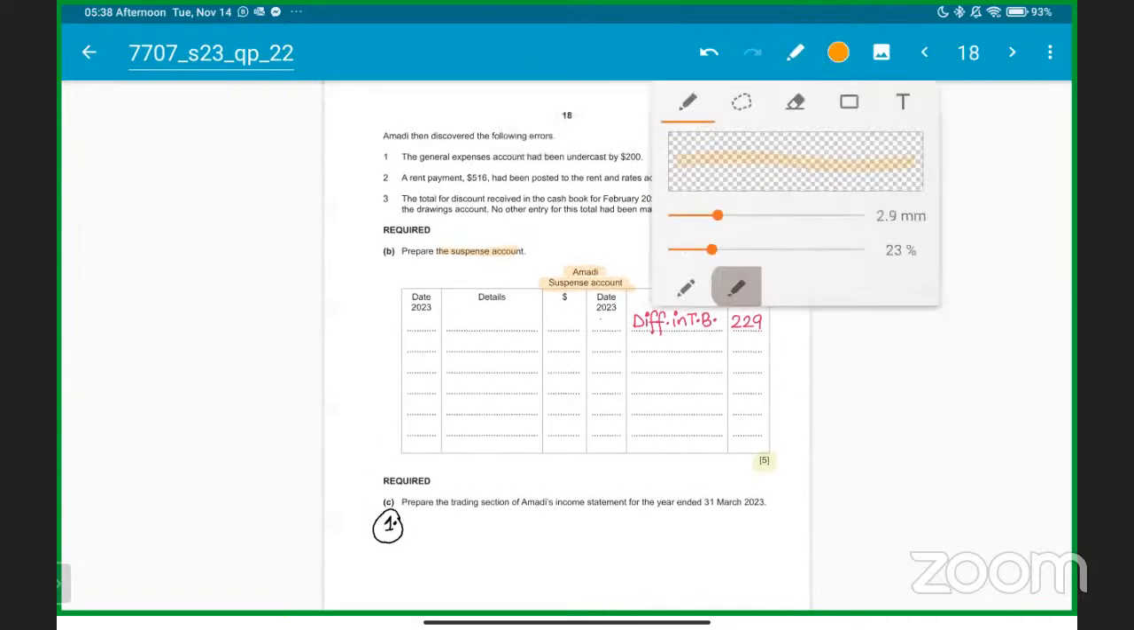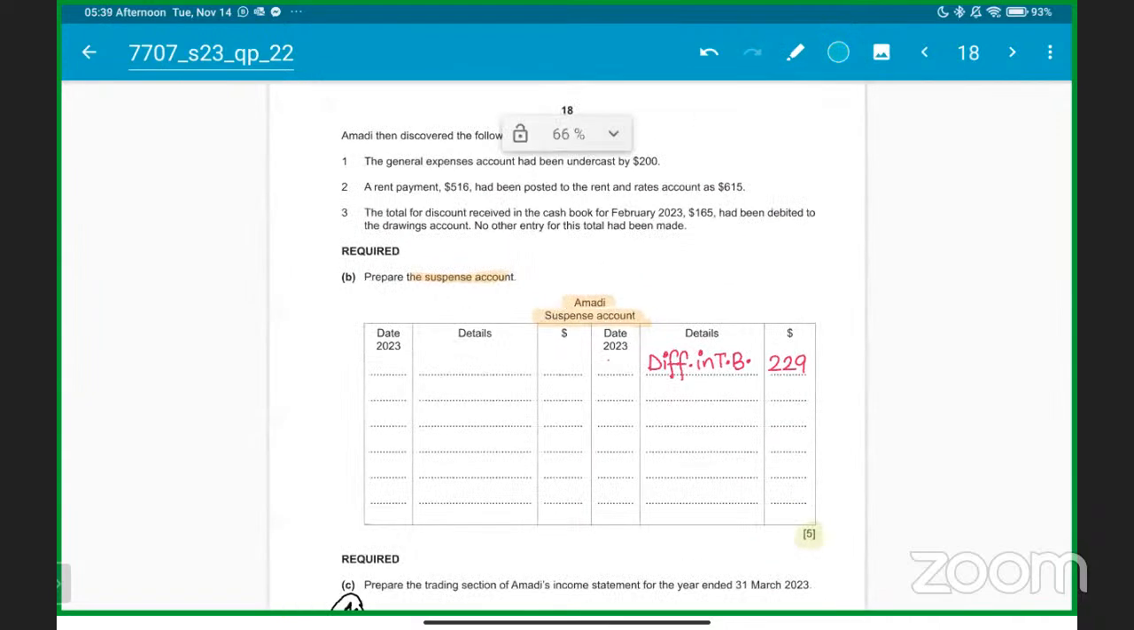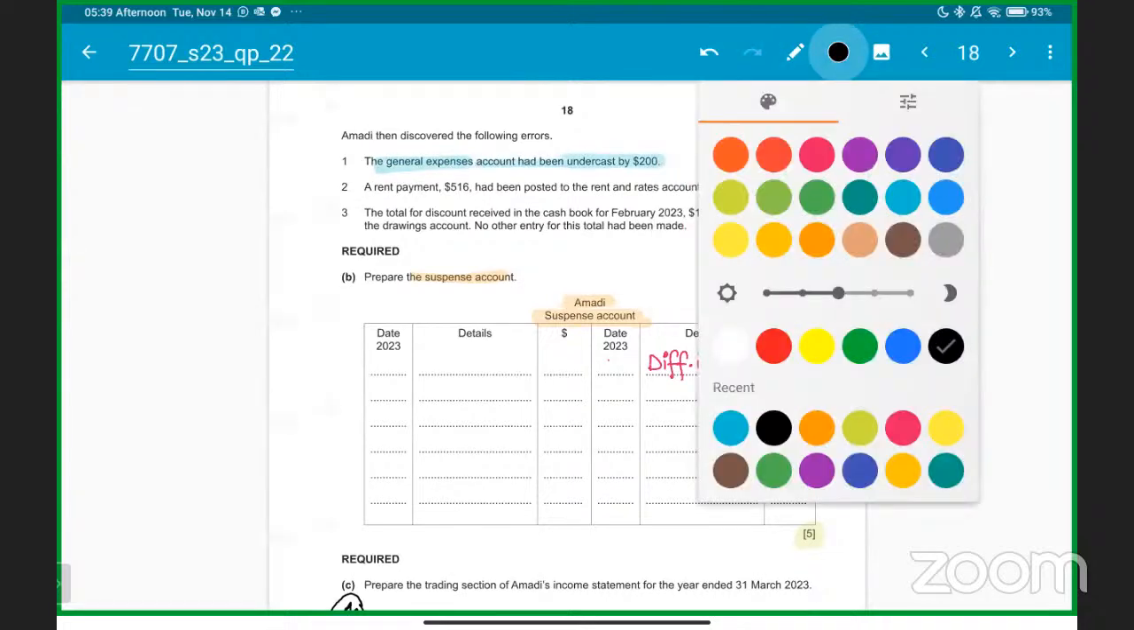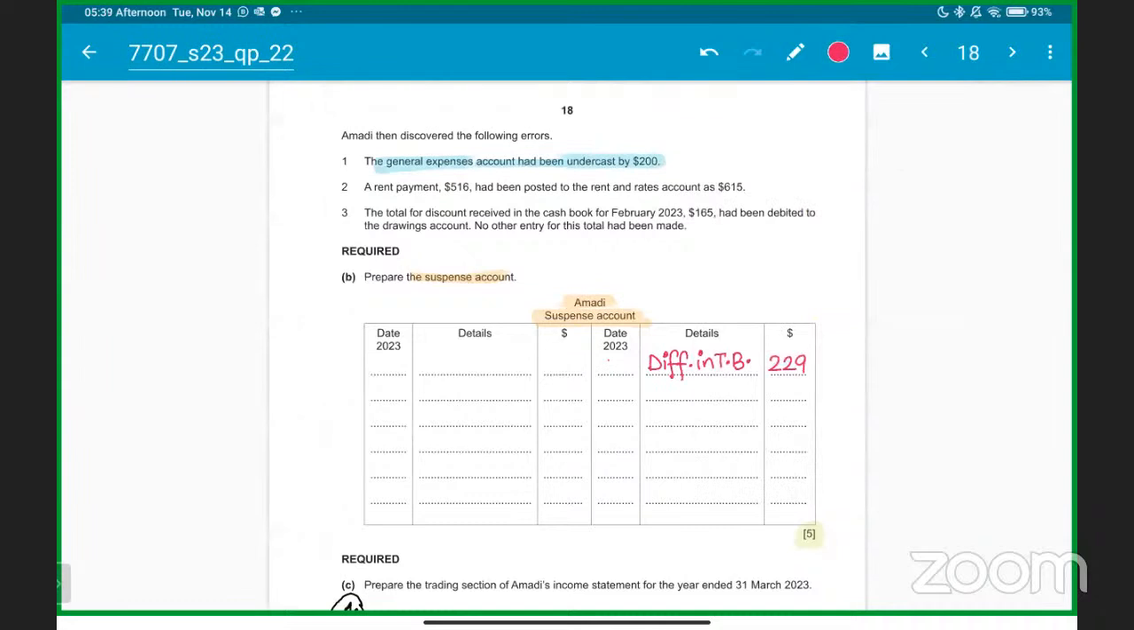So the first error is very simple. We already discussed it previously as well. The general expenses account has been undercast by 200. Whenever you see the word undercast or overcast, it will be an error affecting the trial balance, and the suspense account will definitely come in, okay? Error affecting the trial balance whenever you see the word undercast or overcast.